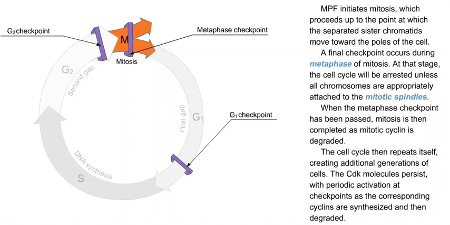The cell cycle then repeats itself, creating additional generations of cells. The CDK molecules persist with periodic activation at checkpoints as the corresponding cyclins are synthesized and then degraded.